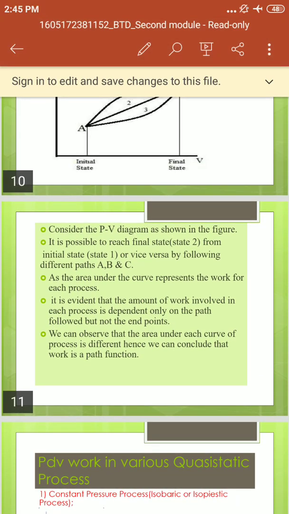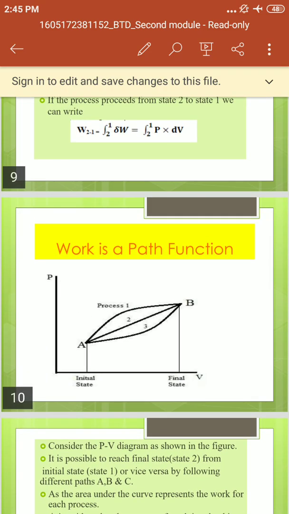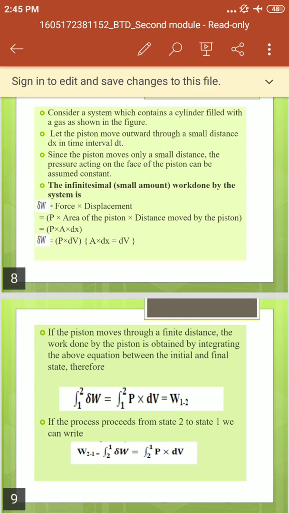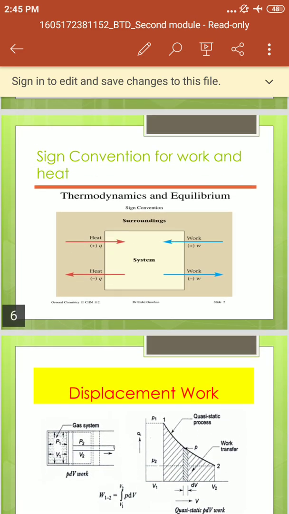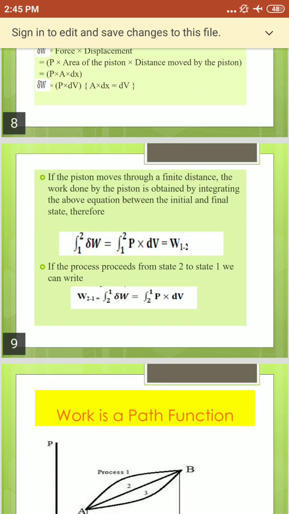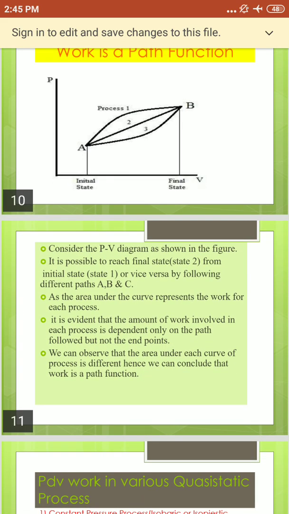In the last class, we discussed what work is, that is, the thermodynamic definition of work, displacement work. We also discussed the sign convention for work and heat, and that work is a path function. Work is a path function means that it depends on the path.